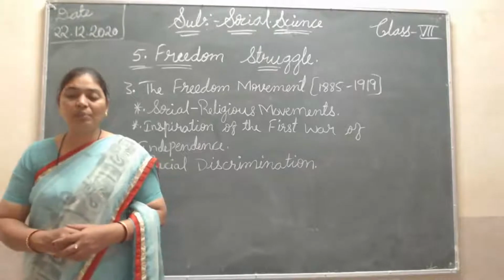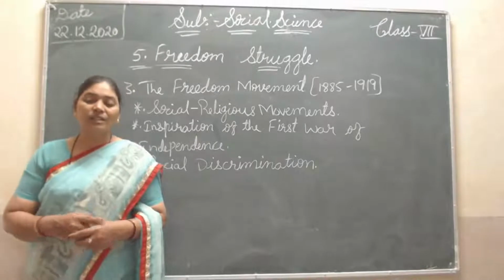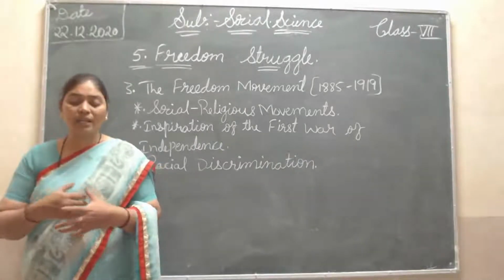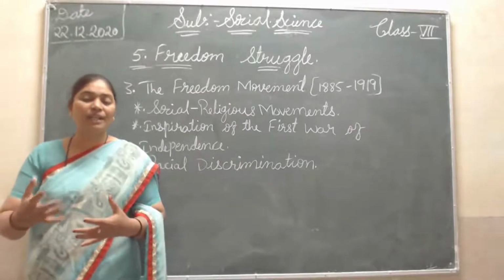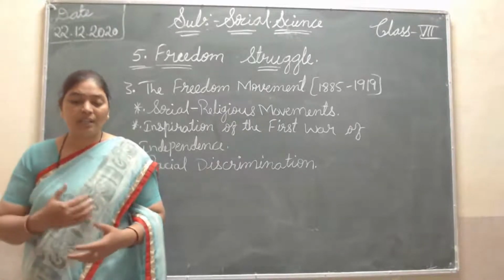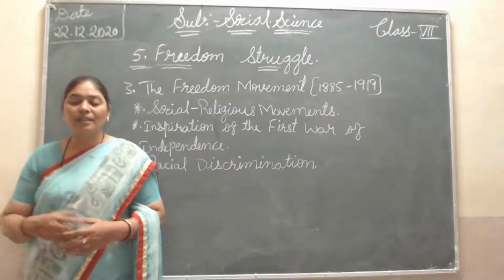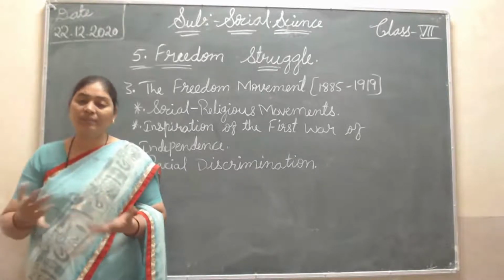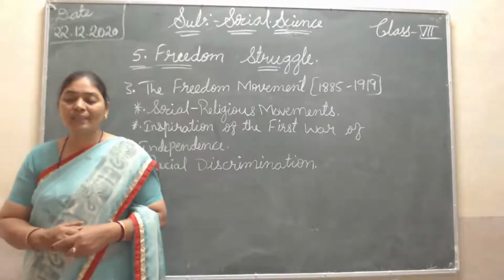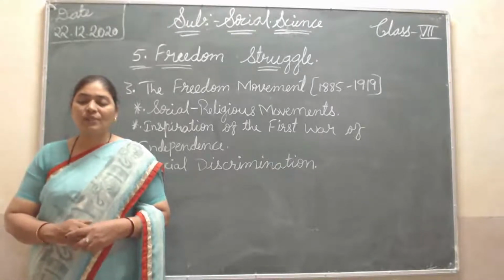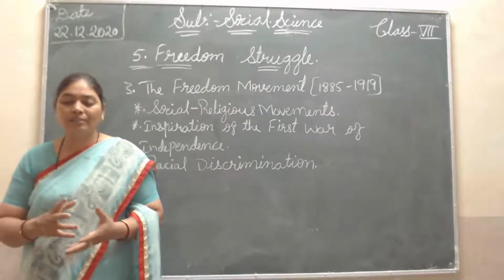So this is the social religious movement. Raja Ram Mohan Roy, Ishwar Chandra Vidyasagar, Swami Dayanand Saraswati, then Swami Vivekananda, they all were social reformers, and they all started the movement for English education. Means social reform, whatever problems there were, they wanted to solve. They were saying that whether poor or rich, the people of India have to take English education. While Dayanand Saraswati spread the ideology of Swarajya and Swadeshi,